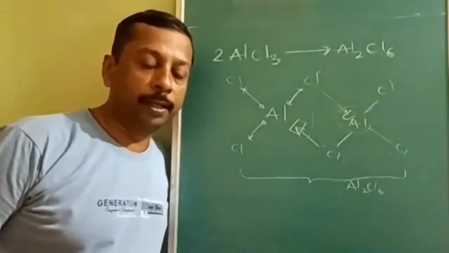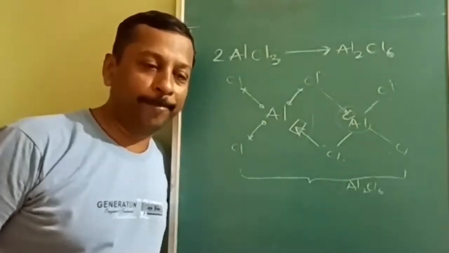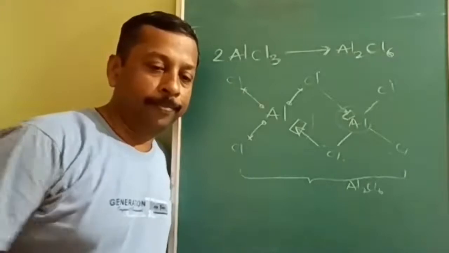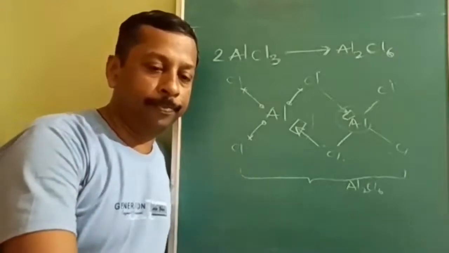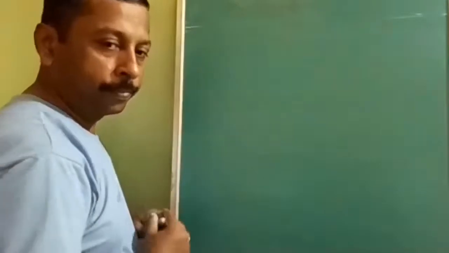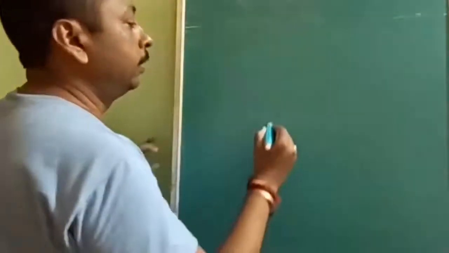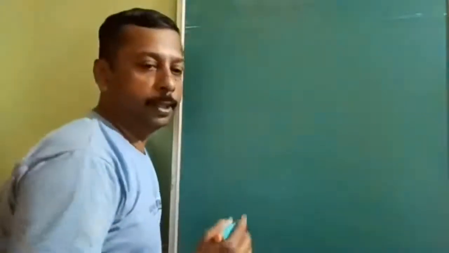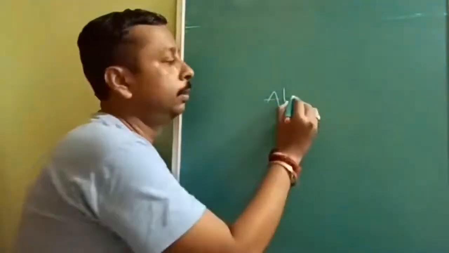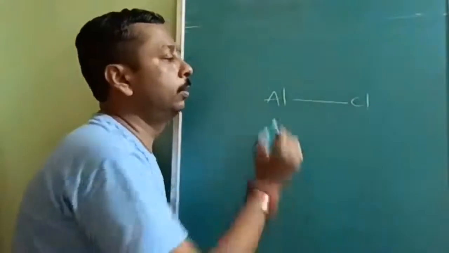Who can tell the reason? Very good. The reason is the large atomic size. Aluminium has a large atomic size and chlorine also has a large atomic size.